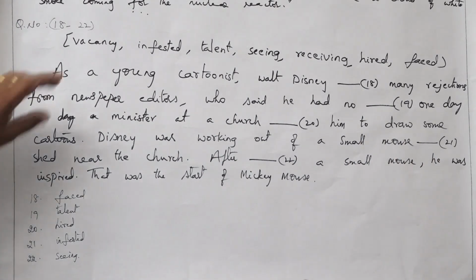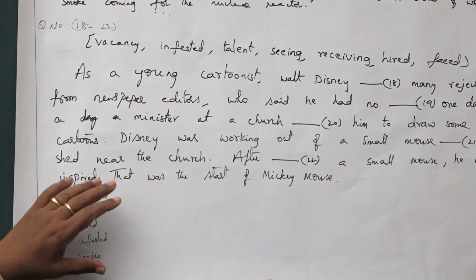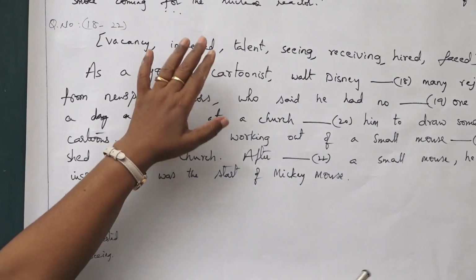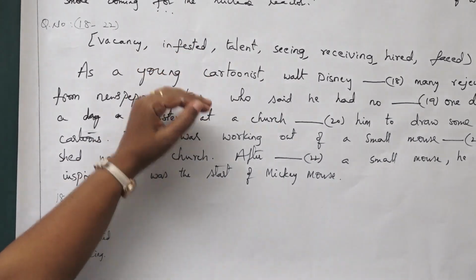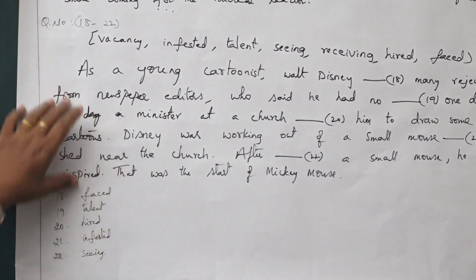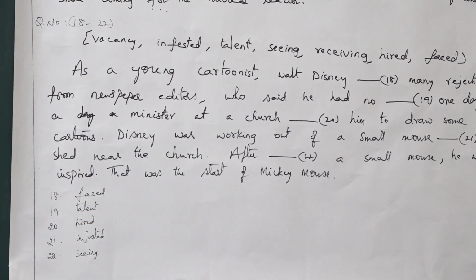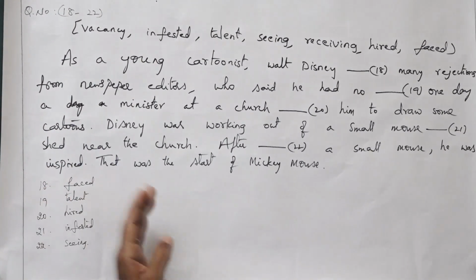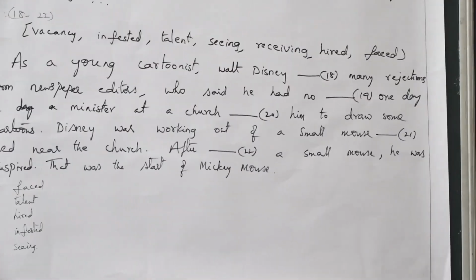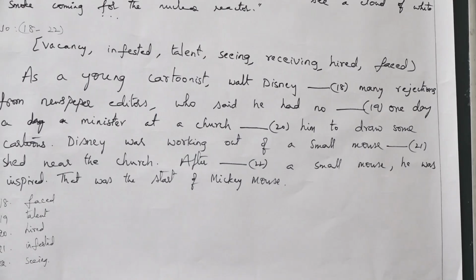So here the words are given and you have to identify the correct vocabulary for these blanks. So you have to select from here and write down the answers like this. Write down the question number and write down the answer. Next, coming to the question number 23 to 27.